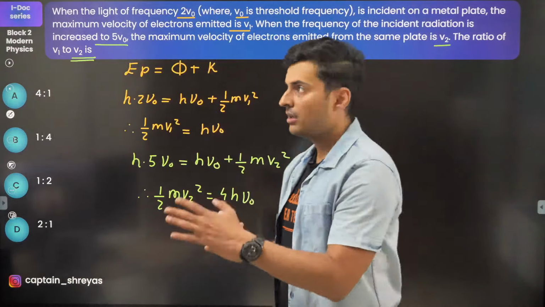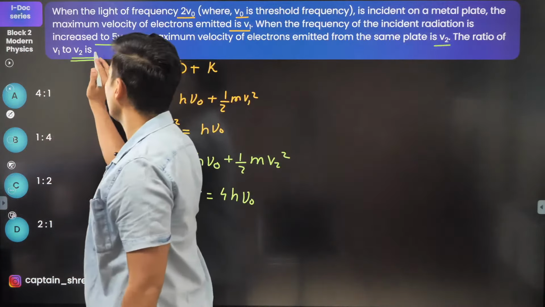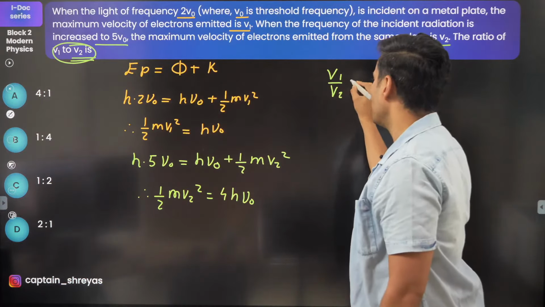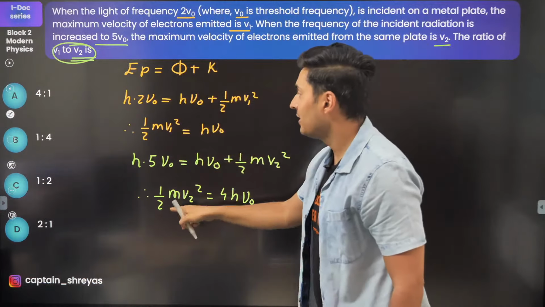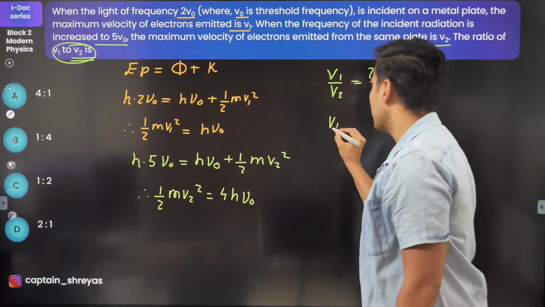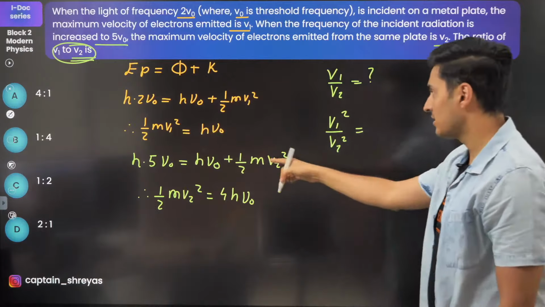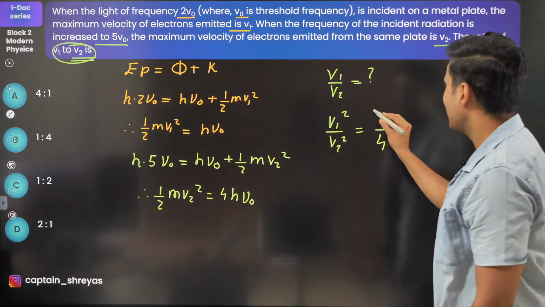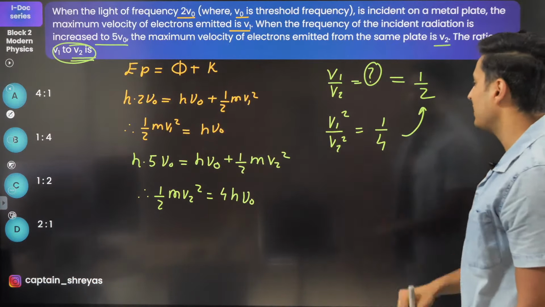Now once I get this, read the question. V1 by V2's ratio is asked. So the question is basically, what is the ratio of V1 and V2? To find that, I will divide these two. What will I get? V1 square by V2 square, because half m cancels and h nu naught cancels, will be 1 by 4. Hence V1 by V2, how much will that be? It will be 1 by 2. Correct? So from this, I will get this.